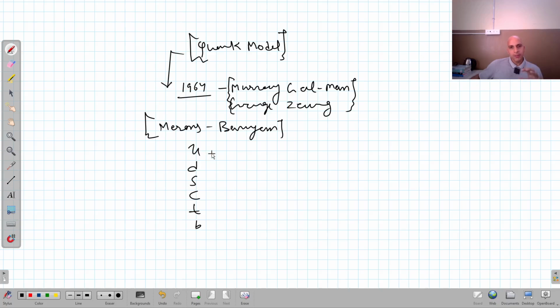So now I'm coming to the questions. These are the 6 quarks: up, down, charm, strange, top, bottom. We know very well that they carry electric charge. Up has charge plus 2 by 3e, down minus 1 by 3e, then strange again minus 1 by 3e, charm plus 2 by 3e, then top has plus 2 by 3e, and bottom minus 1 by 3e. All these things have been discussed in that lecture.